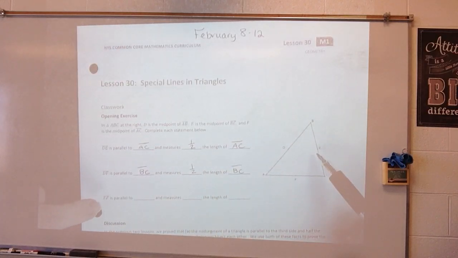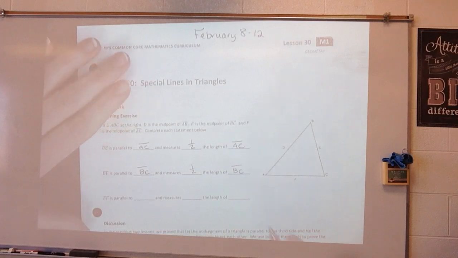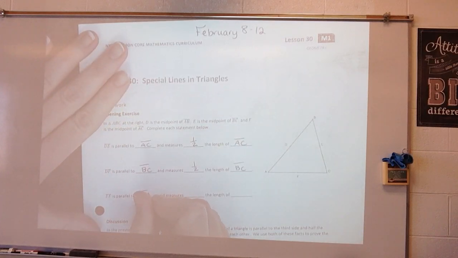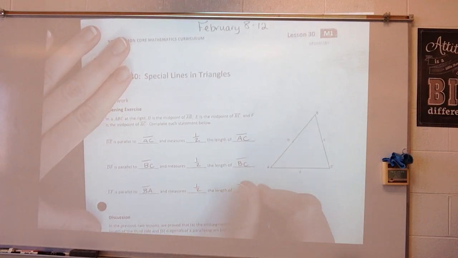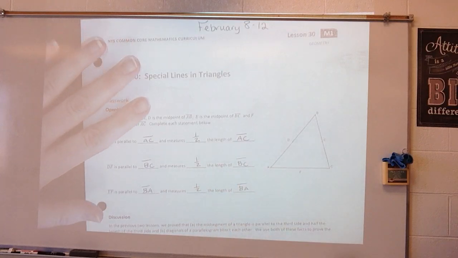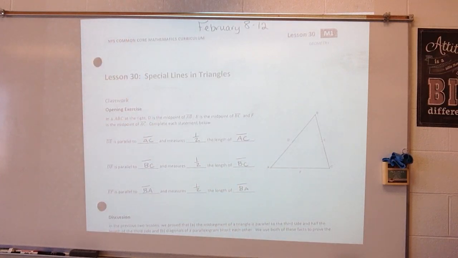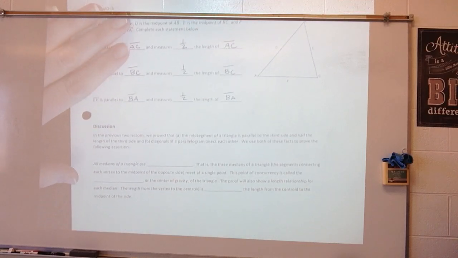And then if we draw EF, it would be parallel to BA and would be 1/2 the measure of BA. Alright, so that's all just review of what our last lesson was.